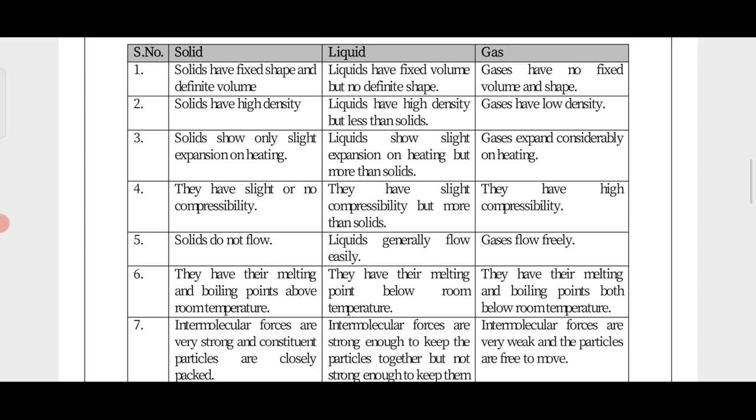So if we go by expansion, solids show only slight expansion on heating, liquids show slight expansion but more than solids, and gases can expand considerably on heating.